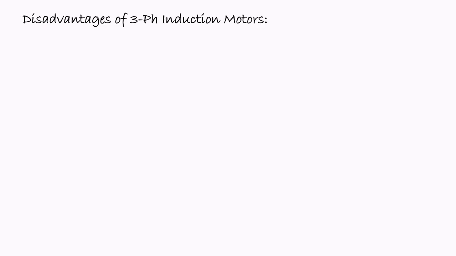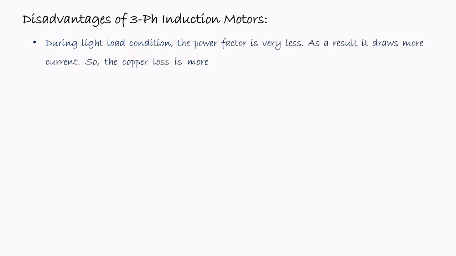Now some disadvantages also. During the light load condition, the power factor of the three-phase induction motor is very less. As a result, it draws more current. So the copper loss is more, which reduces the efficiency during light load condition. That means the induction motor will be beneficial if we run it on full load condition or near to the full load condition. If we run the motor at no load or very low load condition, then the power factor will be very low, so the current will be very high. As a result, the copper losses will be very high and the efficiency will be reduced.